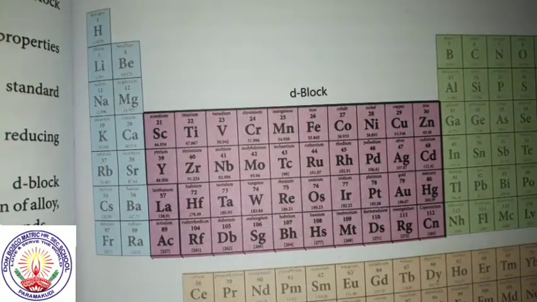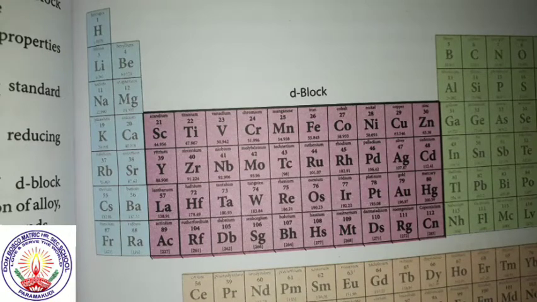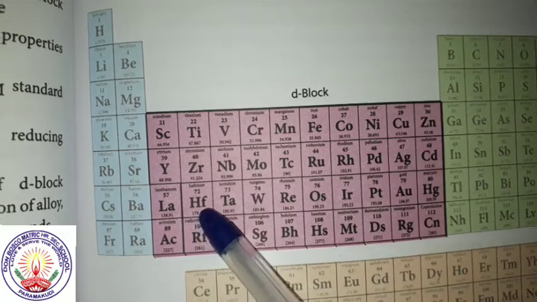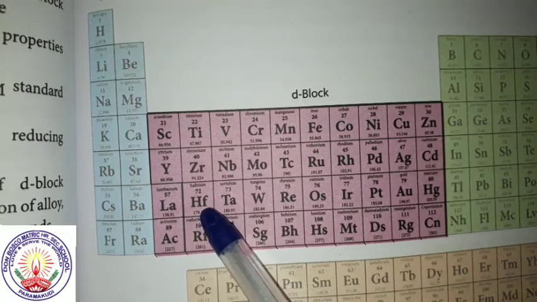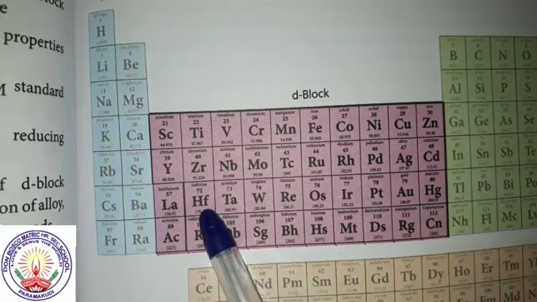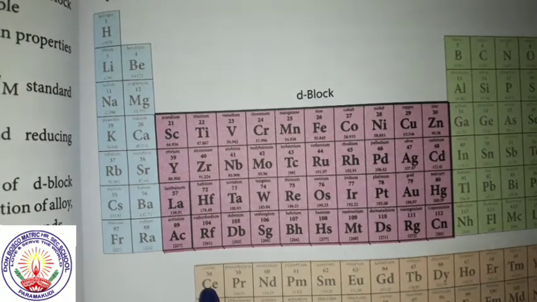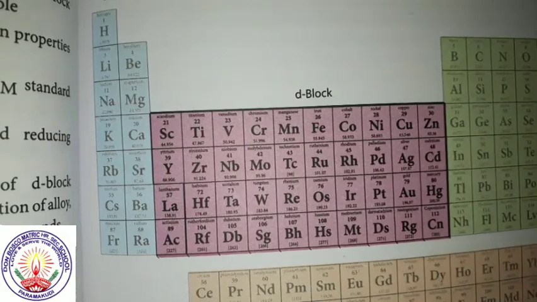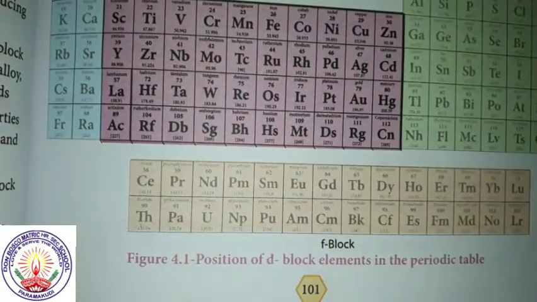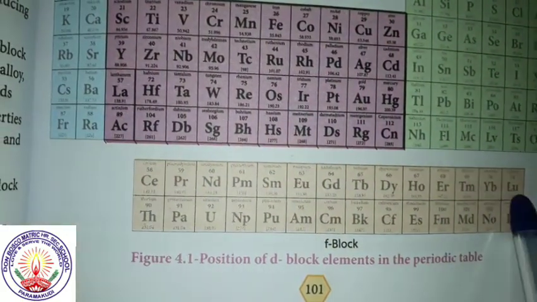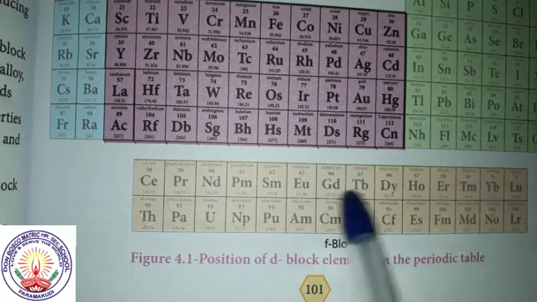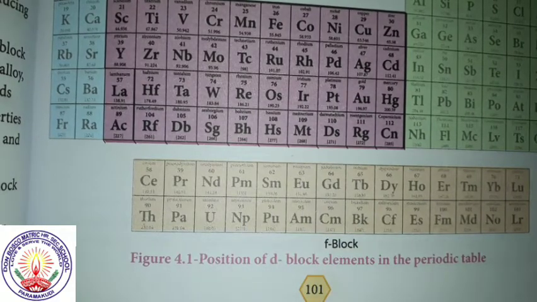What is the atomic number of lanthanum? That is 57. What is the atomic number of hafnium? That is 72. So 58 to 71 is placed at the bottom because these are inner transition elements.